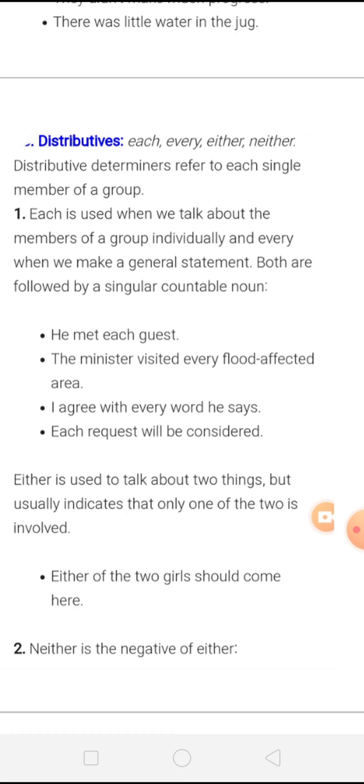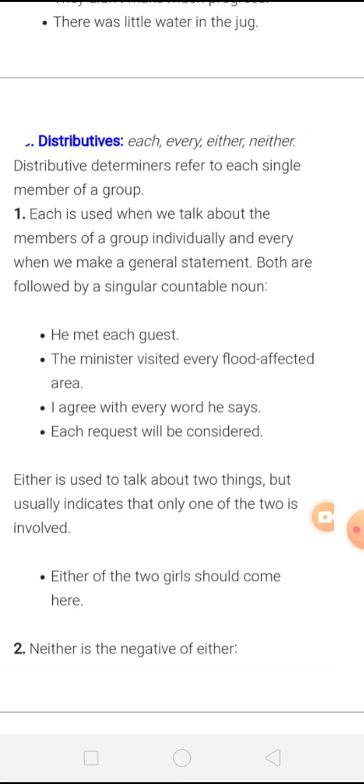We have to use each when we talk about the members of a group individually, meaning single one, right? When we are talking in a separate manner. And we have to use every when we make a general statement, right? Both are followed by a single countable noun. Note this thing, that both are followed by a single countable noun.